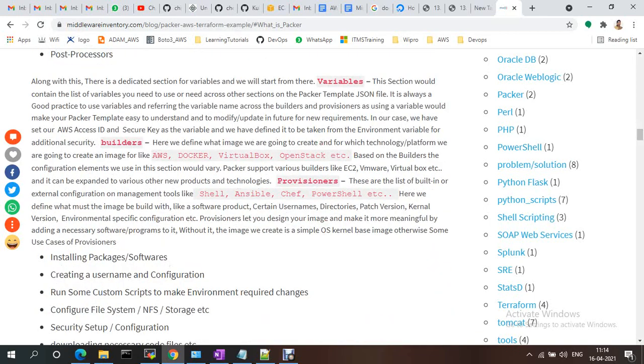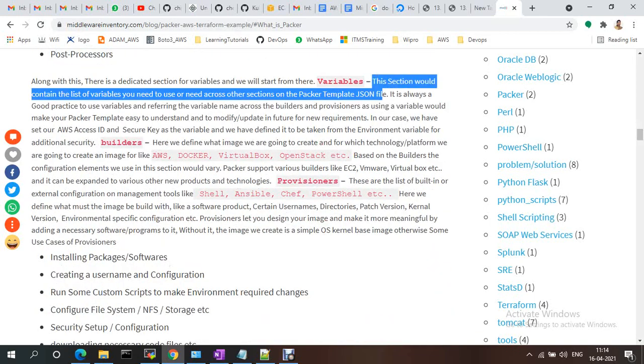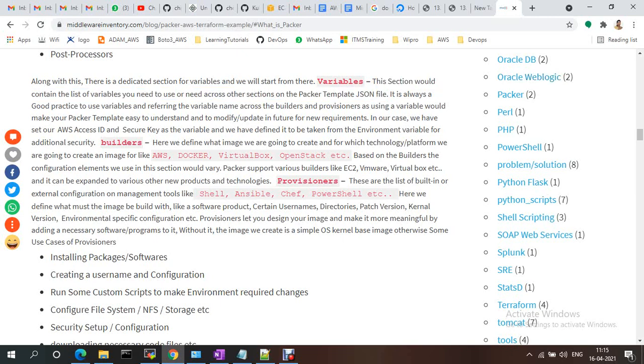Along with these we have the variables section, which contains the list of variables you need to use and access across the Packer template JSON file, like the access key ID, secret key ID, and pem files. You can access them easily and modify the values.